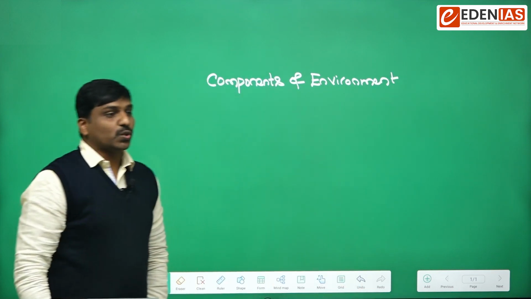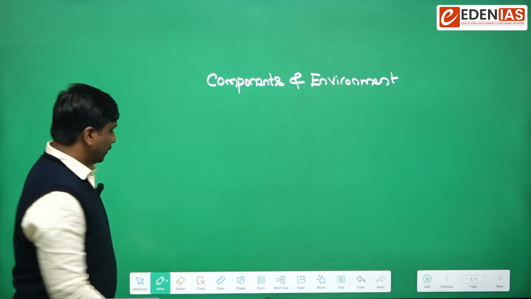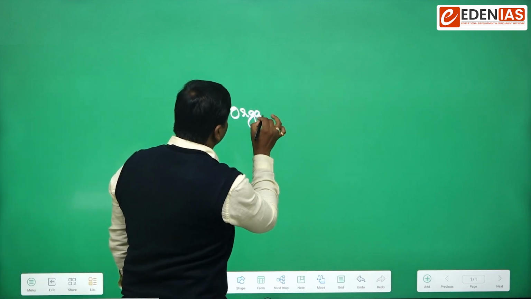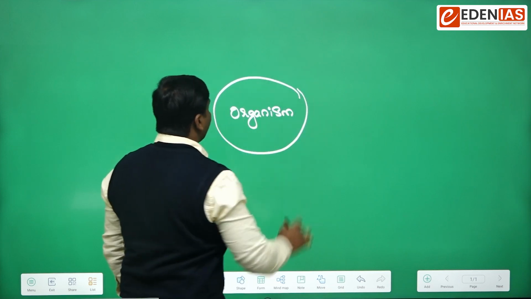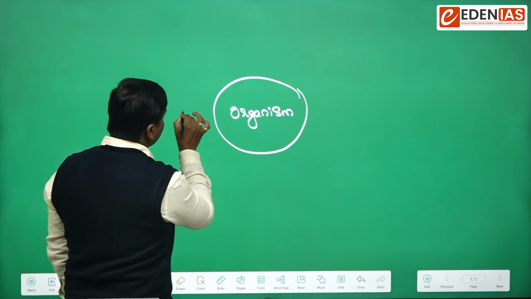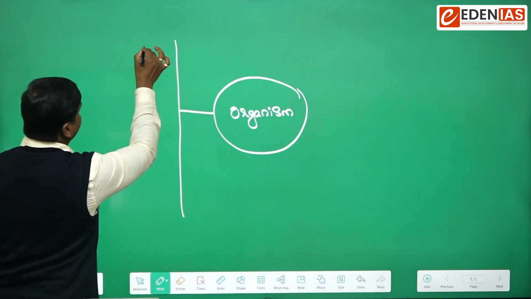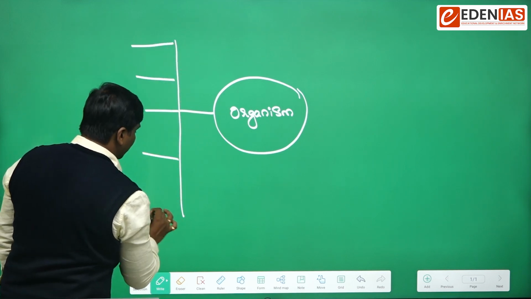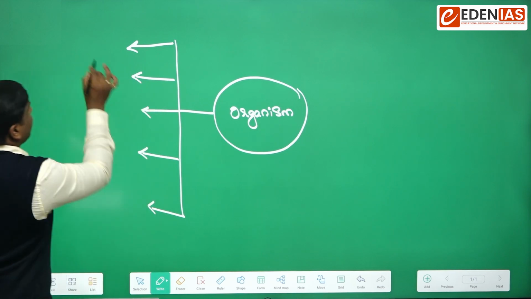Yes, good. So biotic and abiotic components. If we take up an organism, every organism will have some living things as well as some non-living things that surround it. So surrounding an organism, can you see some plants?